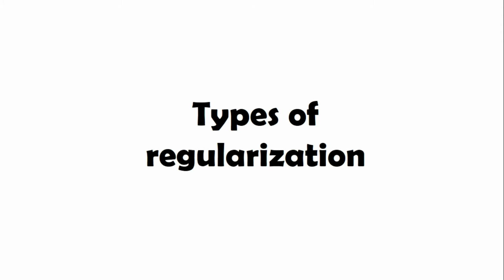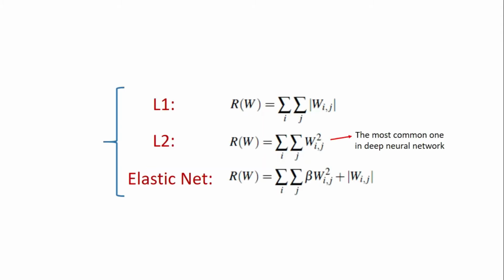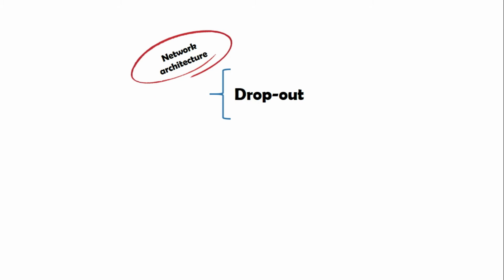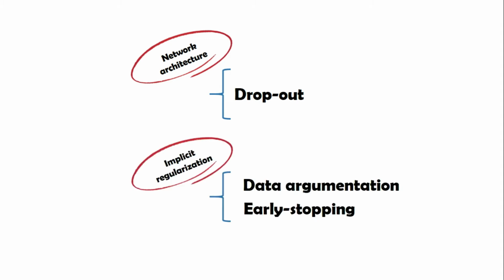There are various types of regularization techniques, such as L1, L2, or elastic net. L2 regularization is the most common one in deep neural networks, and elastic net is a combination of L1 and L2. You can apply these three types while updating the loss function. We also have types of regularization that can be explicitly added to the network architecture, like dropout. Examples of implicit regularization include data augmentation or early stopping. You will learn more about each of these methods later in this course.